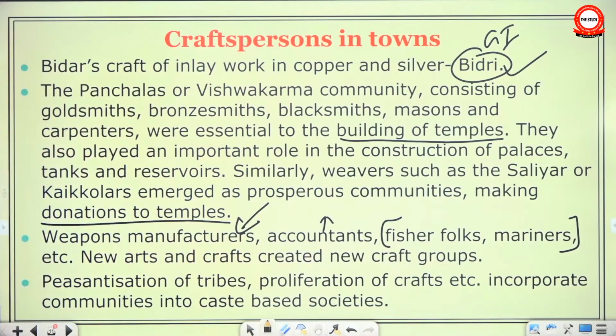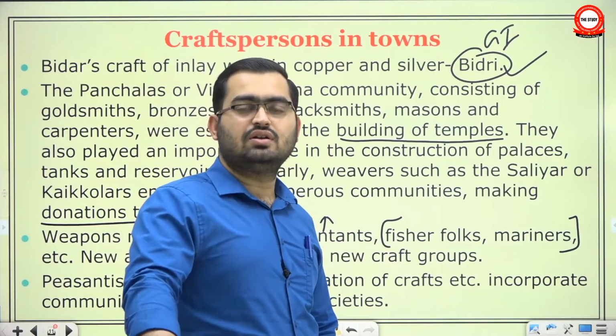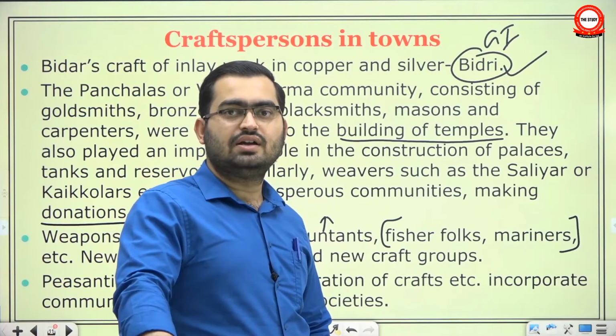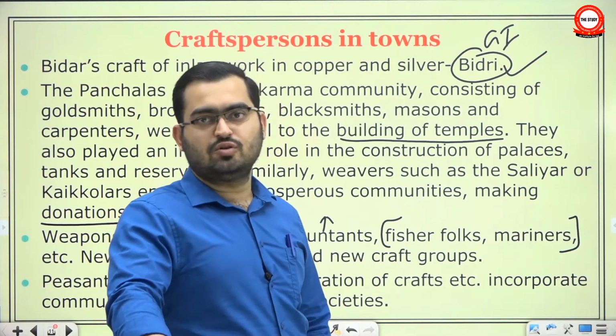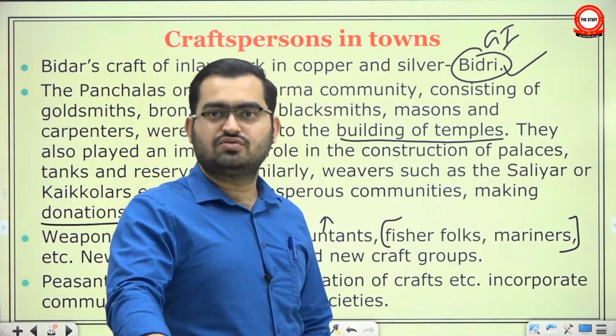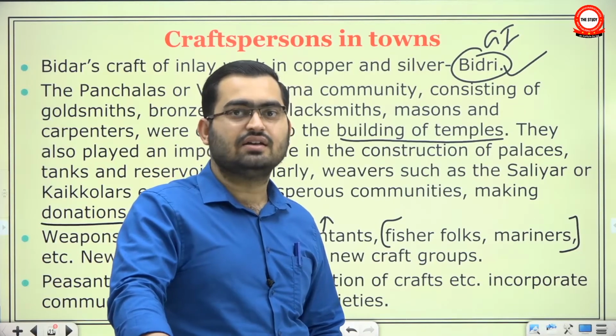So at last we say that peasantization of tribes, proliferation of crafts, incorporated communities into caste-based societies. What is the meaning of peasantization of tribes? That if a tribe, whether a forest dweller or not, earlier was not exclusively practicing agriculture. Agriculture was subsidiary. They were mainly dependent on hunting, gathering, and such stuff. So in those societies you don't have much wealth. Therefore economic inequality would not be that significant. If economic inequality is not there, you will not have social inequality, and therefore the political institutions will be rather egalitarian.